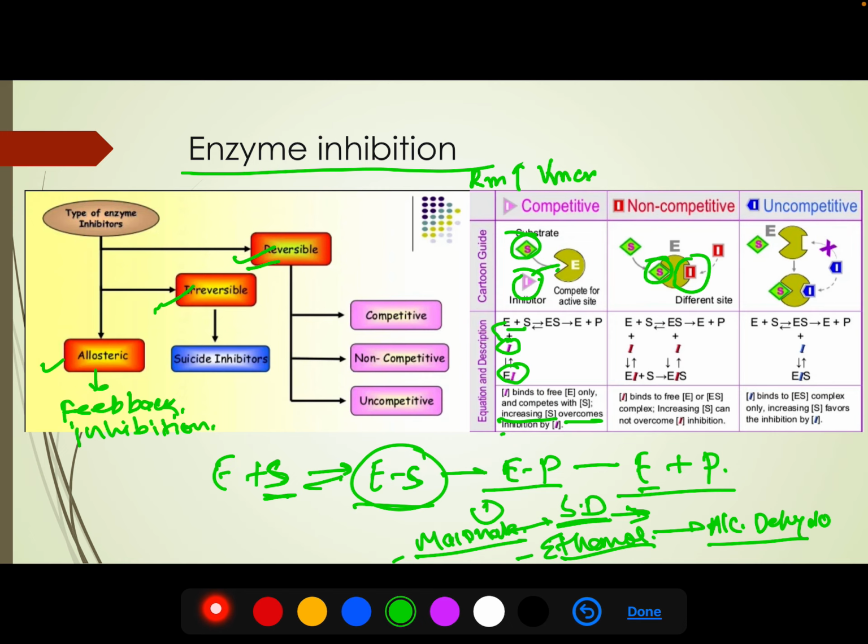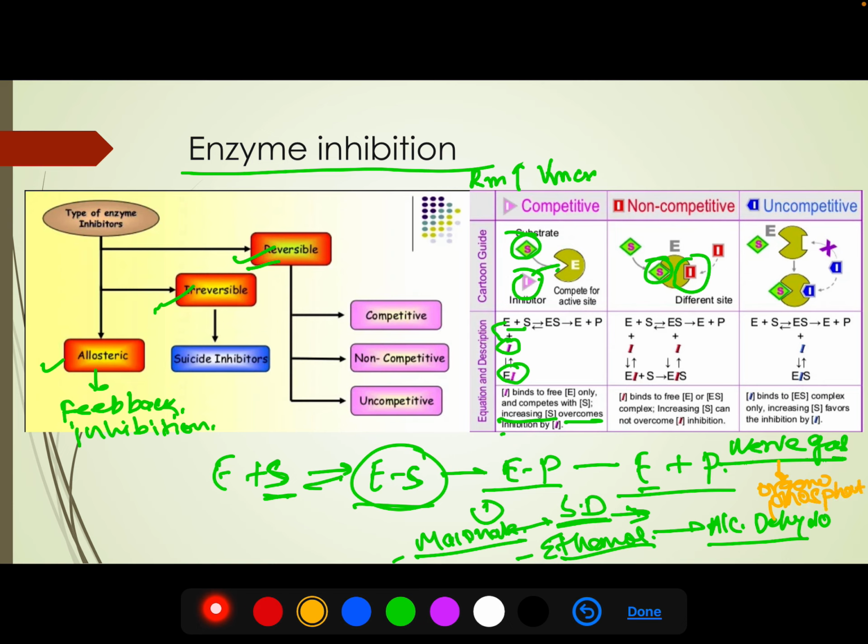So how can we overcome this? We cannot overcome this inhibition by increasing the substrate concentration, because the inhibitor is binding to the enzyme. There is no relation with the substrate. An example of non-competitive inhibition is organophosphate, in the case of nerve gas. Nerve gas was used in the World War. What does it contain? It contains organophosphate.